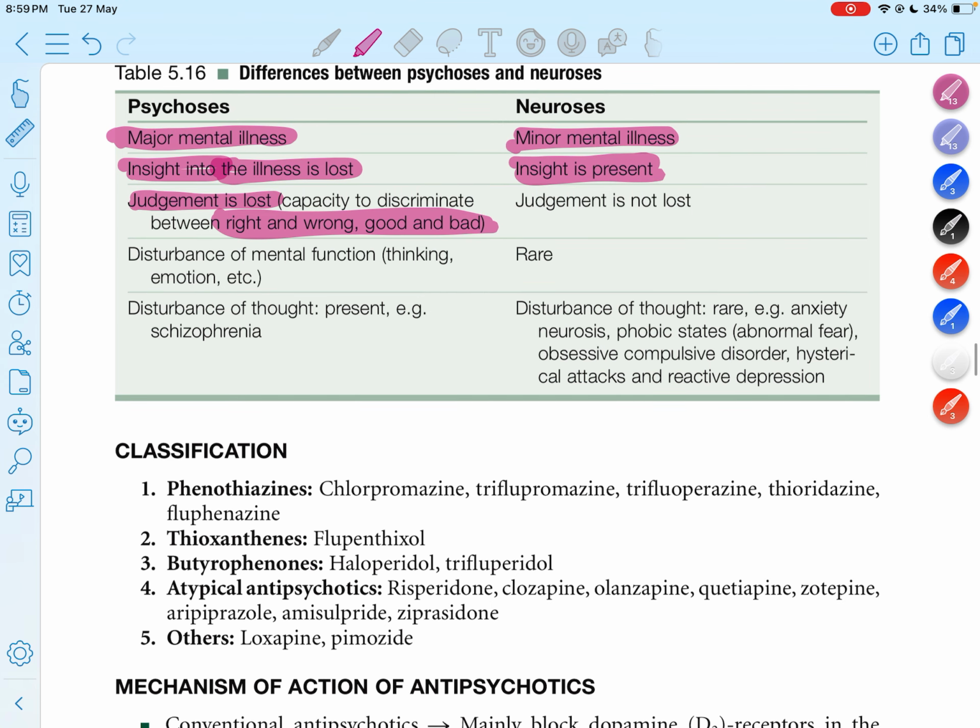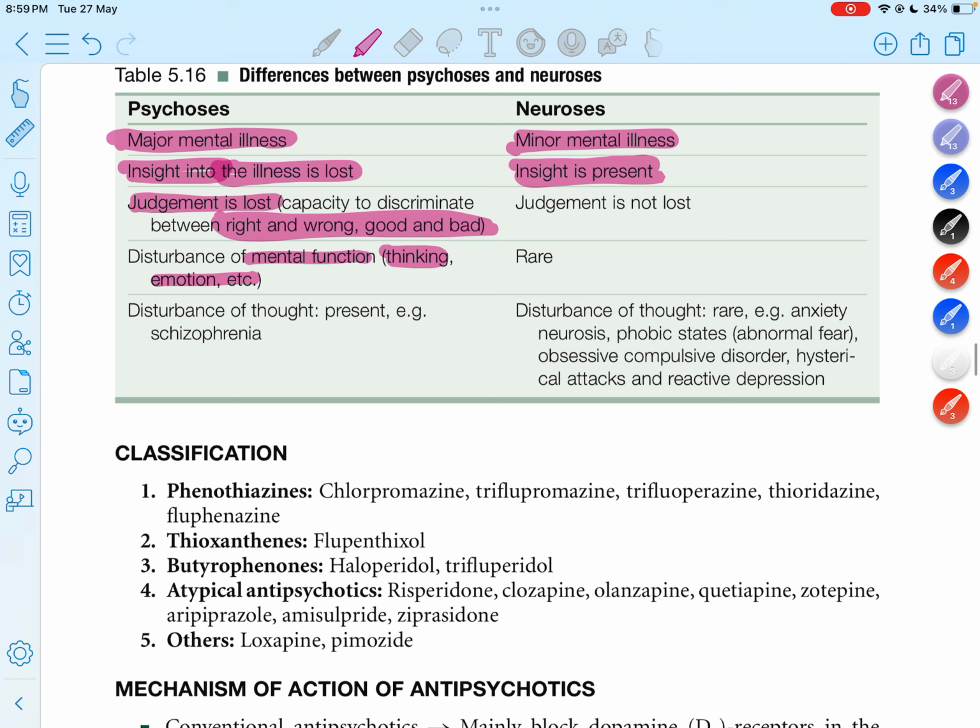In psychosis there is a disturbance of mental function, of thinking and emotion. In neurosis this is rarely found. In psychosis there is a disturbance of thought, for example in schizophrenia. In neurosis, a disturbance of thought is rarely found.